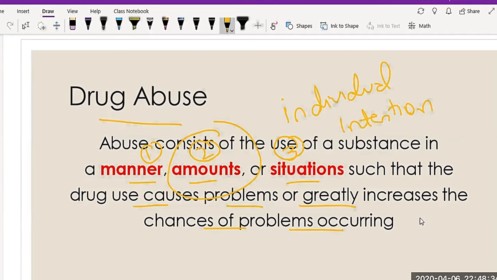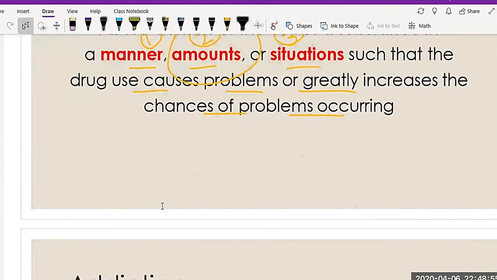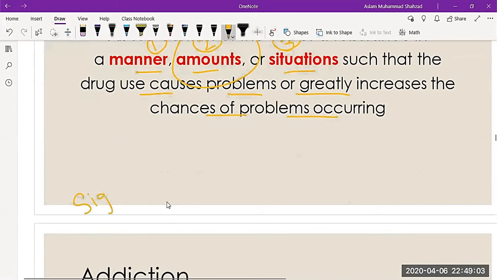When taking the drug. So if you see the difference between both of them, the main difference is the intention of taking the drug. There is a difference between signs of drug misuse and signs of drug abuse. When we talk about the signs of drug misuse, there are the following reasons.